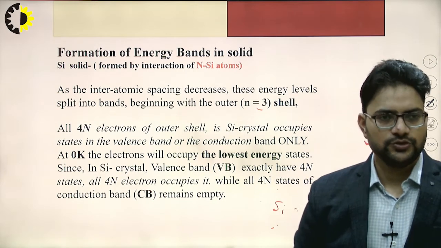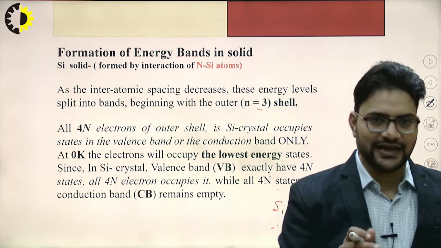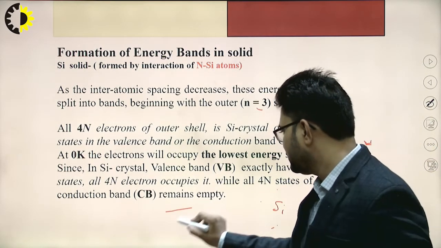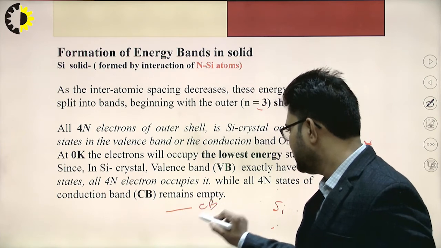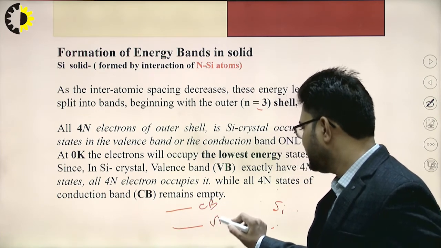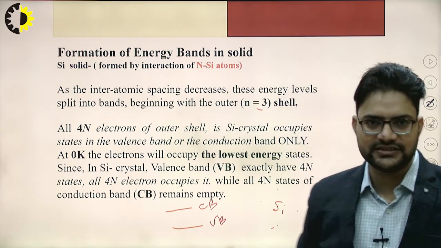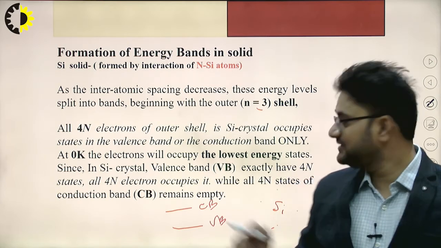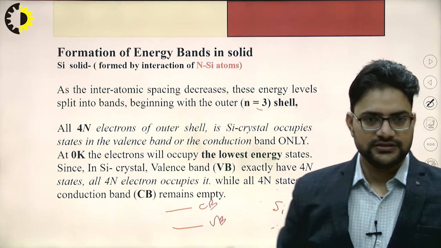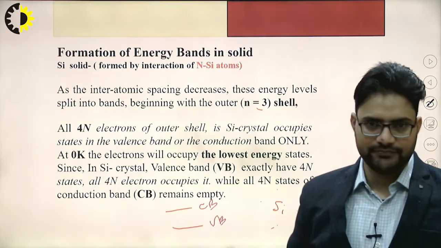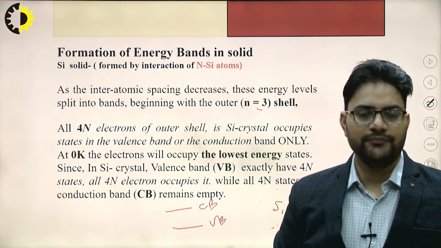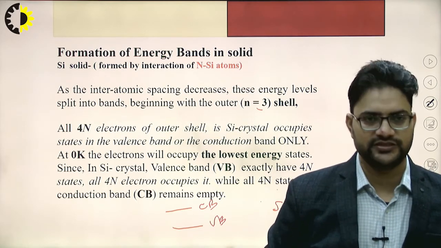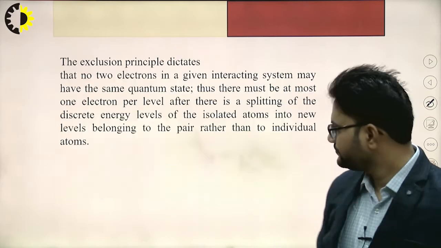right. So, if I talk about the higher energy state, that is the conduction band energy state, and this one as the valence band energy state. The valence band energy state will be completely filled at 0 degree Kelvin, and this conduction band energy state will be completely empty, so that the total conductivity will be equal to 0 in this case, right.